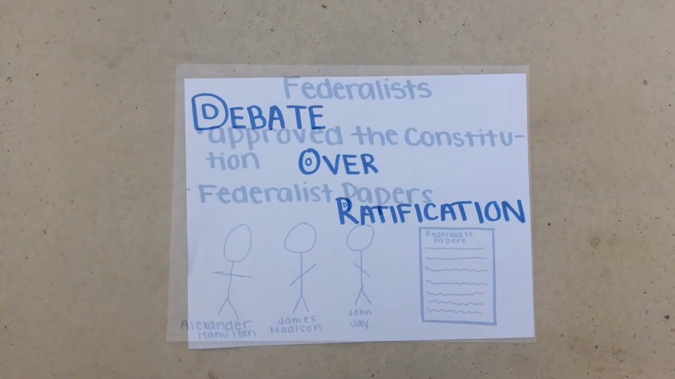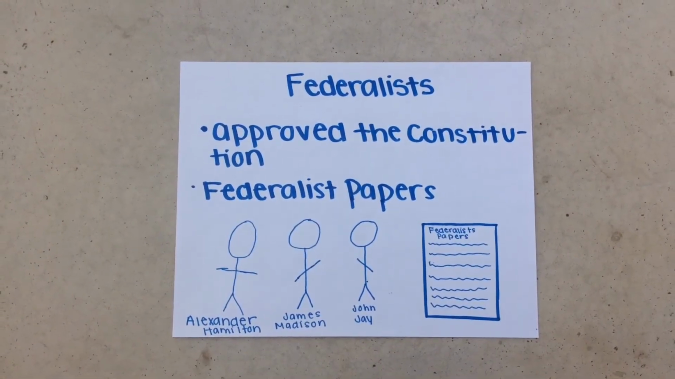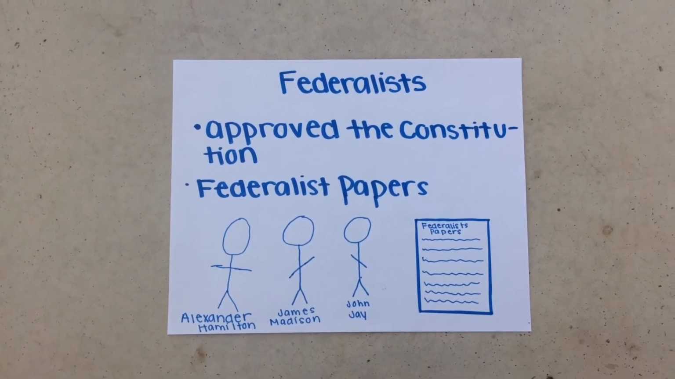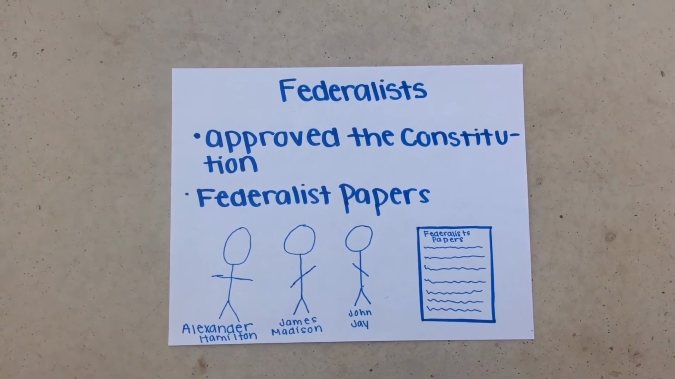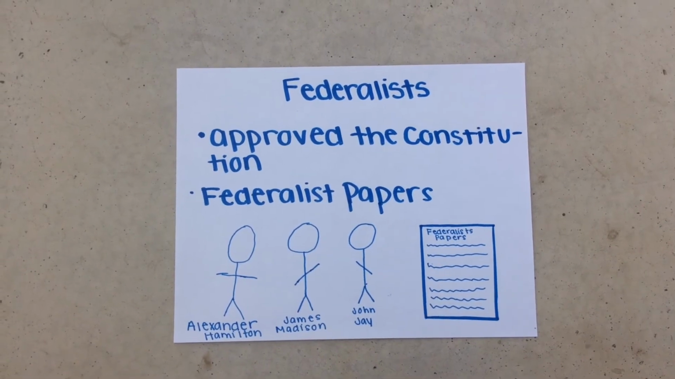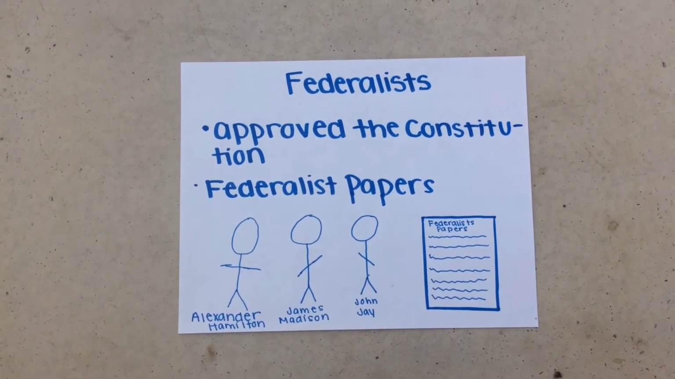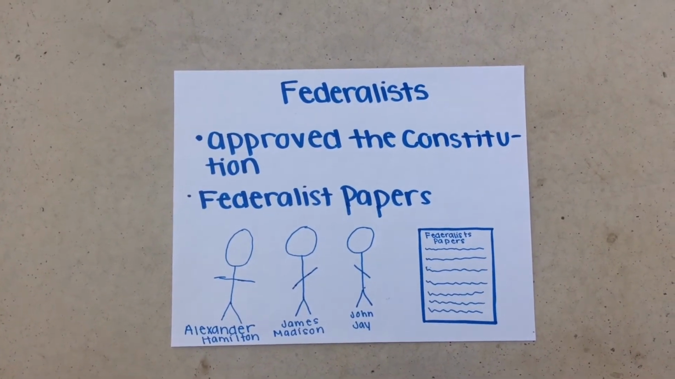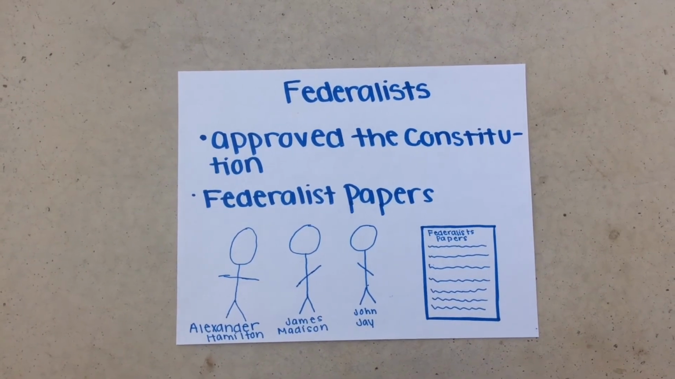Debate over ratification. Federalists. The Federalists approved the Constitution, and they included Alexander Hamilton, James Madison, and John Jay. They felt as though the Bill of Rights was unnecessary. These 3 men made the Federalist Papers to convince people to vote for the Constitution.